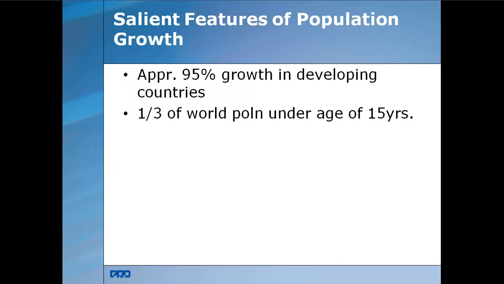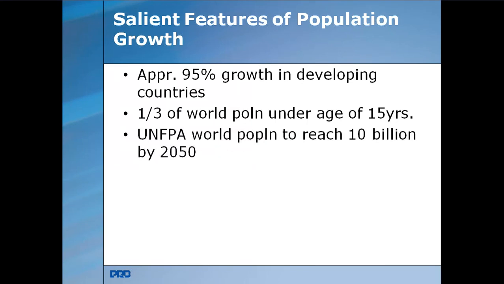Of this, one third of world population is under the age of 15 years. That's why the more number of people less than 15 years of age, they are the future generation. They are going to produce more growth of the population. That is the importance of the age of the population. Here, one third of population is under the age of 15 years, and 95% of growth rate is seen in the developing countries. And UNFPA says the world population is to reach 10 billion by 2050.